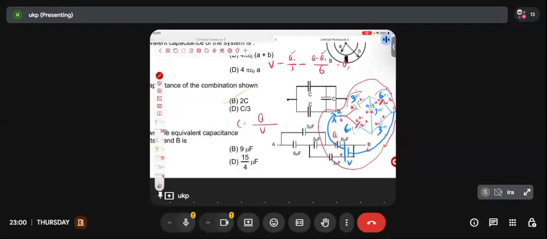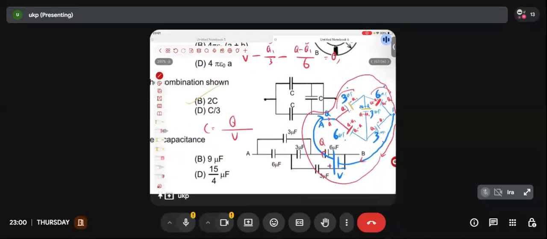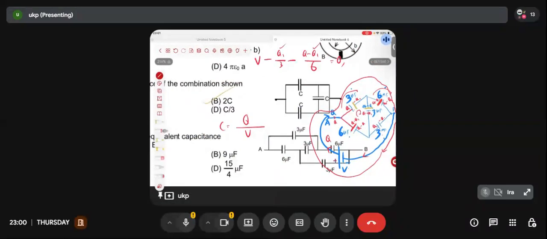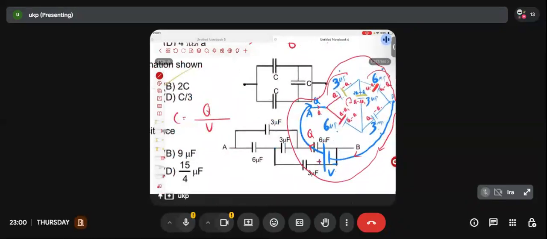So if I have to get rid of Q1, I need a relation between Q and Q1. To get a relation between Q and Q1, I need another KVL equation. So take any other loop and write a KVL equation. Let's write the KVL equation in this loop. Okay? Good? Any doubt? Did you understand what I'm saying? We'll be writing the KVL equation in which loop? We'll be writing the KVL equation in the inner loop, right? Let's write the KVL equation in the inner loop.